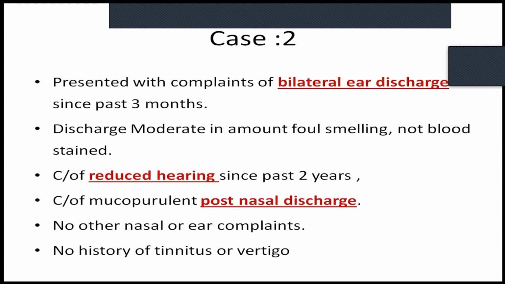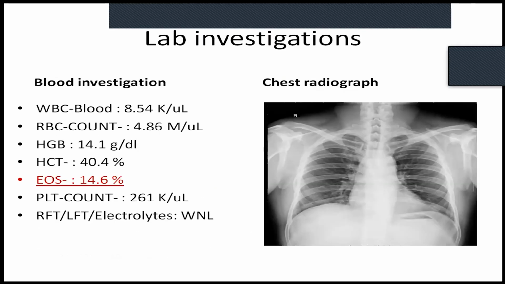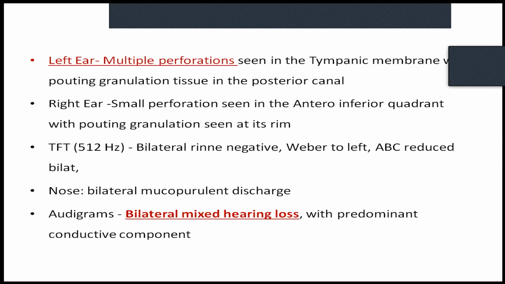He had bilateral ear discharge. Discharge was moderate in amount and it was foul smelling. However, there was no blood stain. He had complaint of reduced hearing on both the ears. He also gave history of mucopurulent postnasal discharge. There were no other nasal or ear complaints. As you can see here also, the X-ray chest was apparently normal. We found that there was eosinophilia in his CBC. Other than that, no contributory blood investigations.